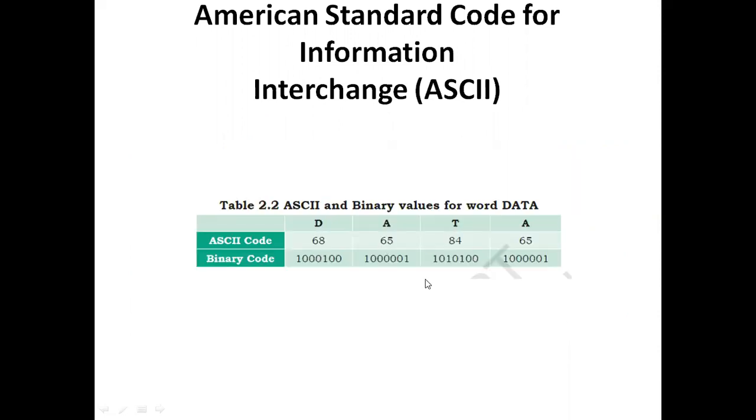If it is an ASCII character and we press A, it contains the ASCII code 65. And the computer understands that the user has pressed A by seeing this binary code. And the binary code is of how many bits? 7 bits. The binary code of A in ASCII is 7 bits.